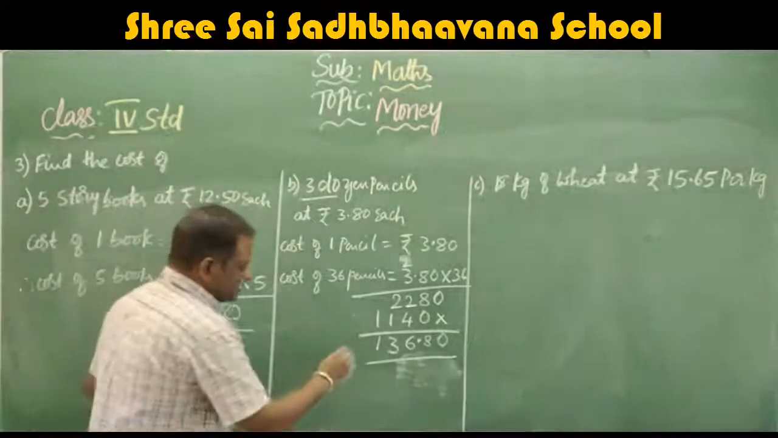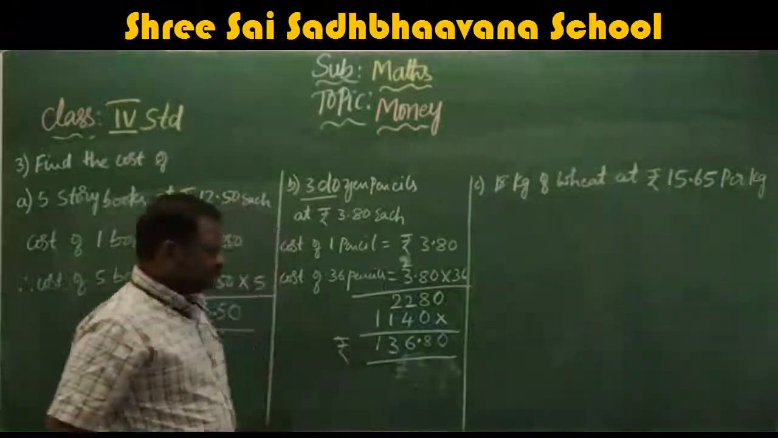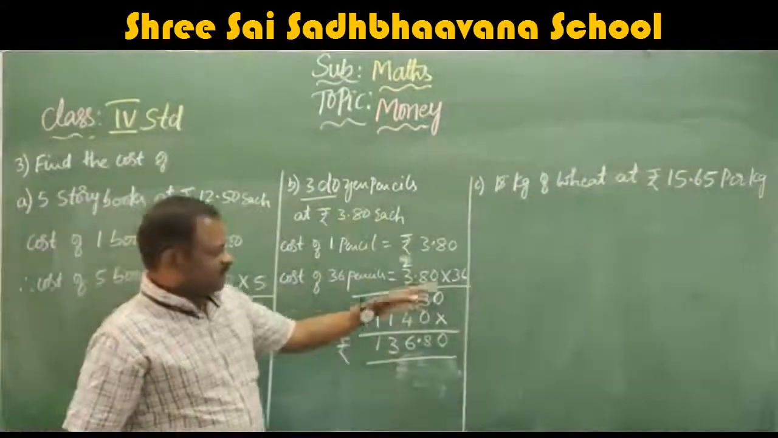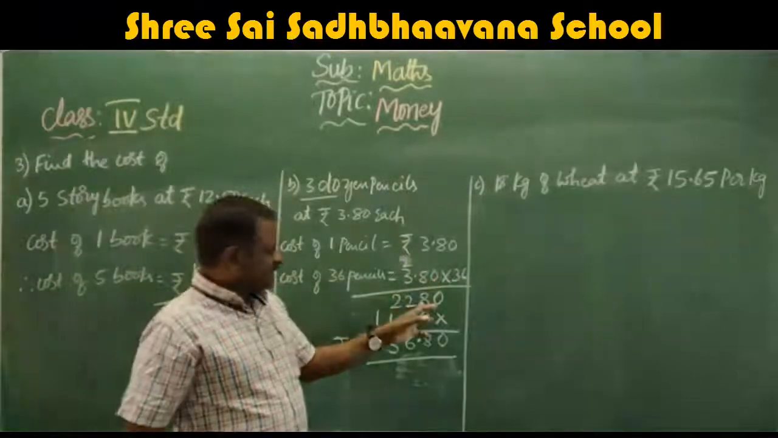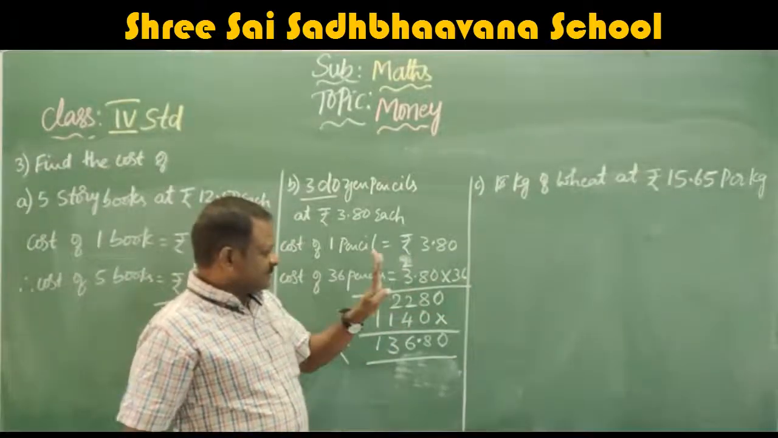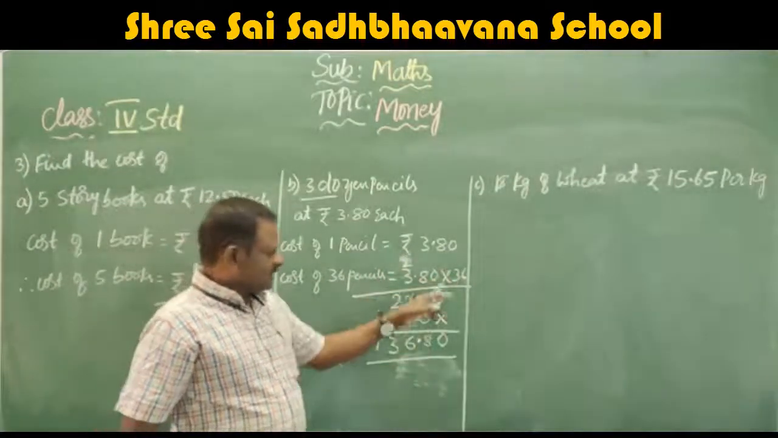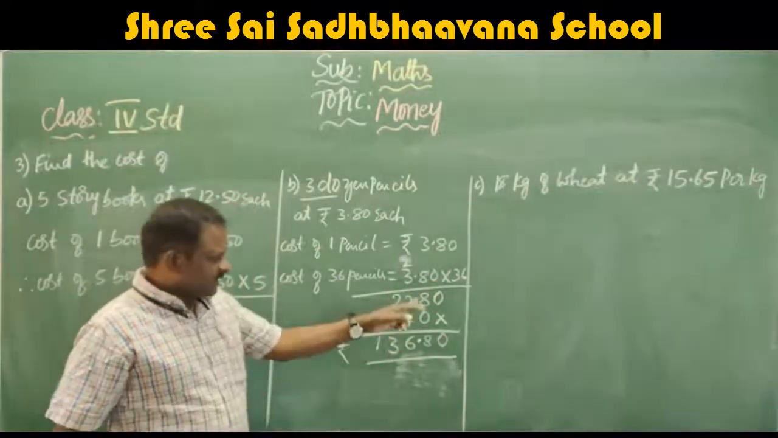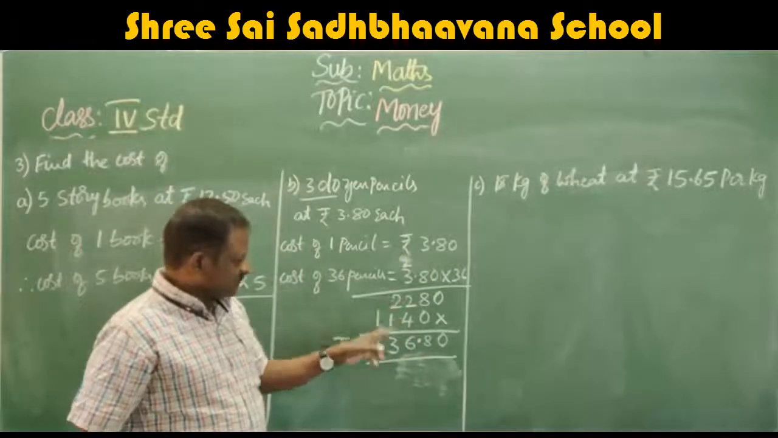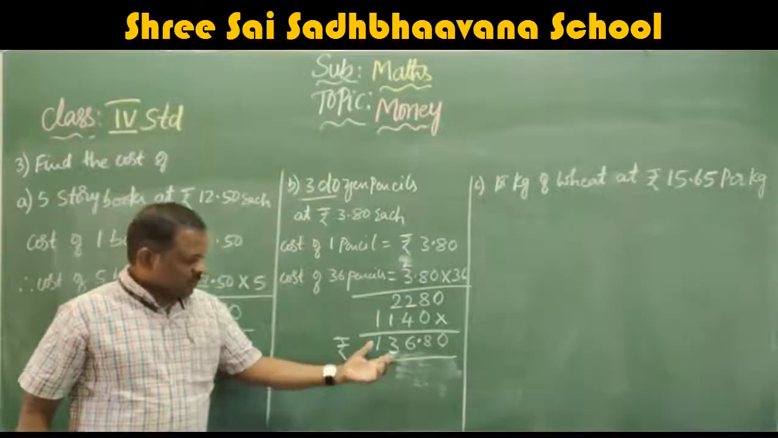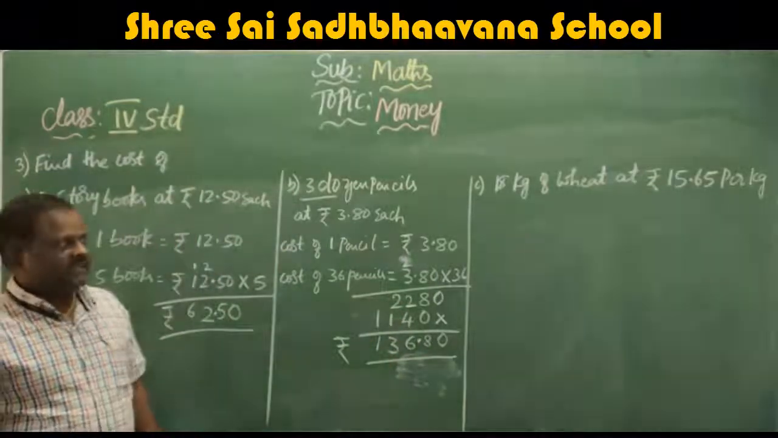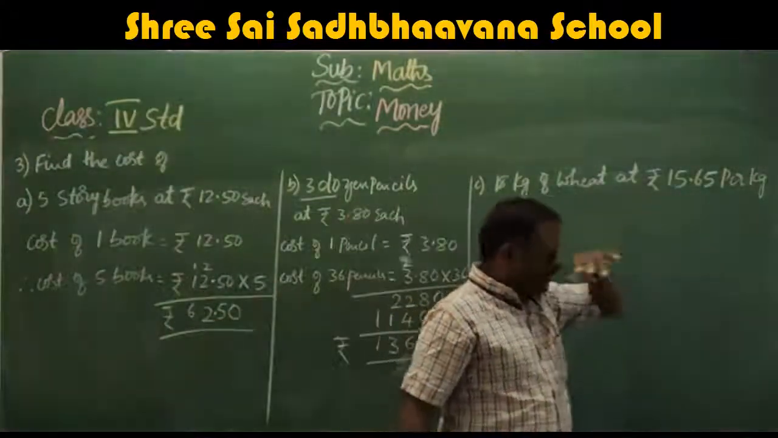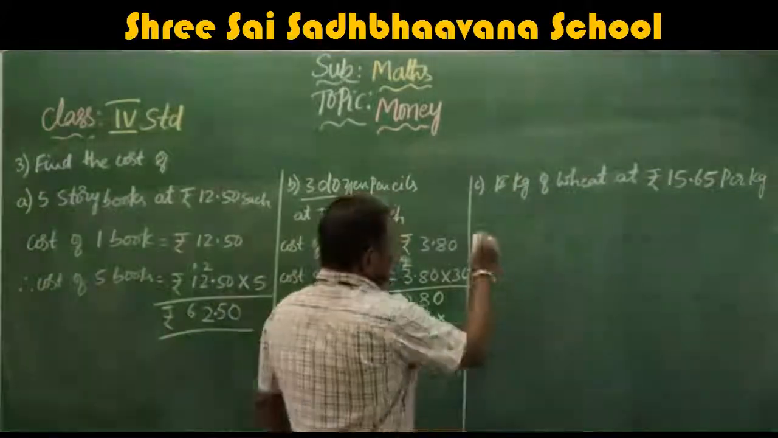So 136.80 rupees. Once again I will multiply. 6 zeros are 0, 6 eights are 48, carry 4, 6 threes are 18 plus 4, 22, 3 zeros are 0, 3 eights are 24, carry 2, 3 threes are 9 plus 2, 11, 0, 8, 2 plus 4, 6, 2 plus 1, 3, 1 as it is. So rupees 136.80. Next, 18 kg of wheat at rupees 15.65 per kg.